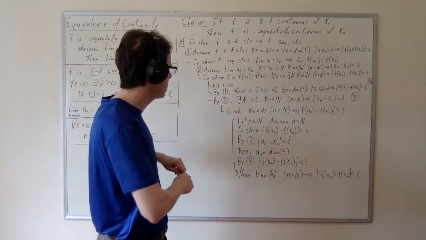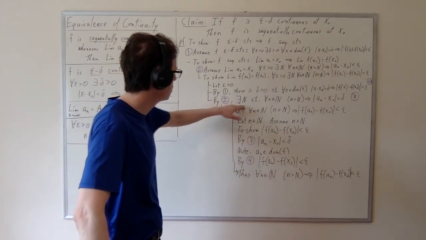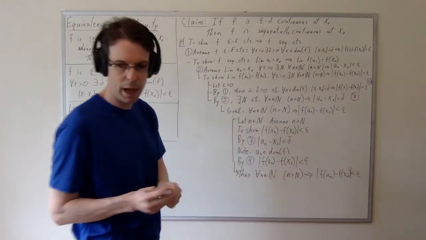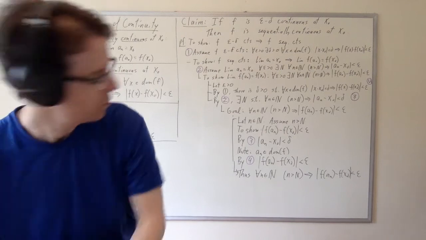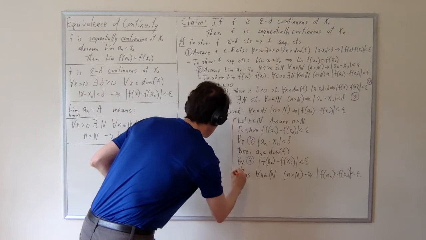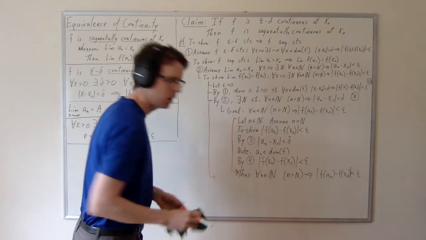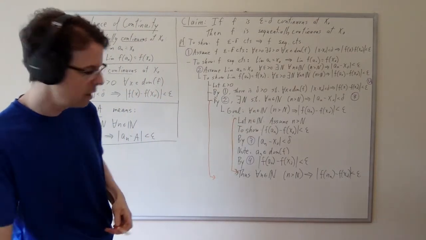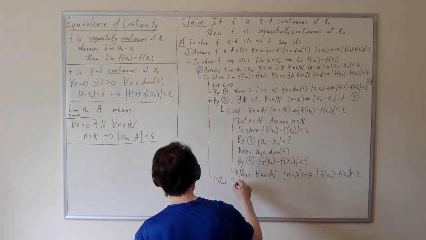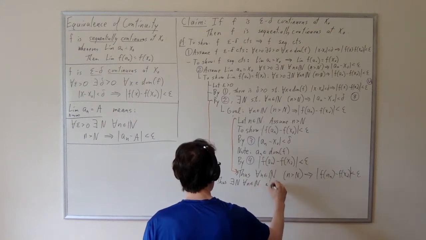Here, we demonstrated the existence of an N and then proved this about it. So if you can choose an N and then say this about it, then our correct conclusion from that, this feels like a different kind of thing. I'm unraveling instead of raveling. So let's use a new color for this. Here I said there is an N. And so if we can say there is an N, and then we can say this about it, then what we have proven is there exists a capital N such that for every n in the naturals, etc.